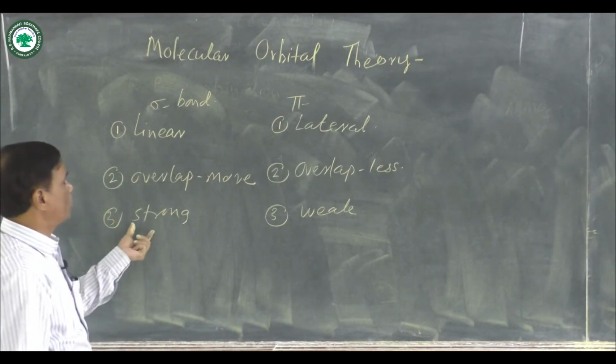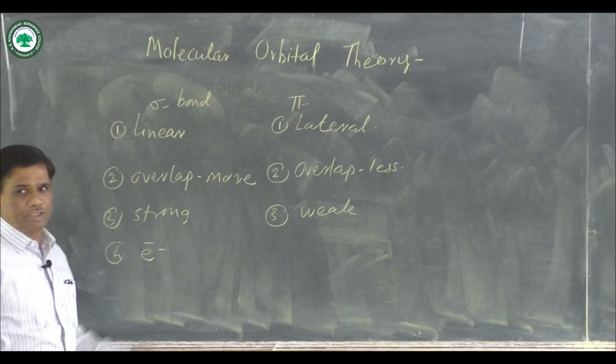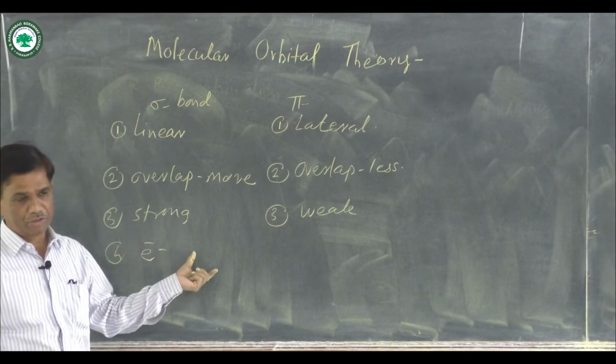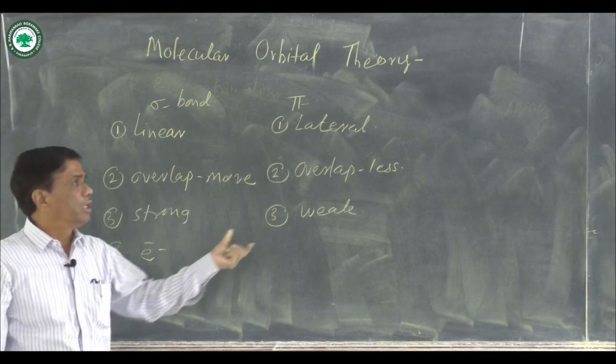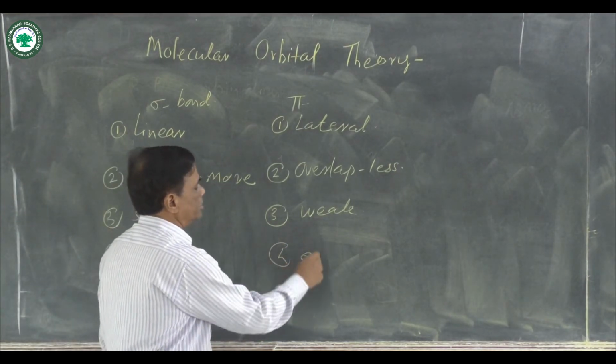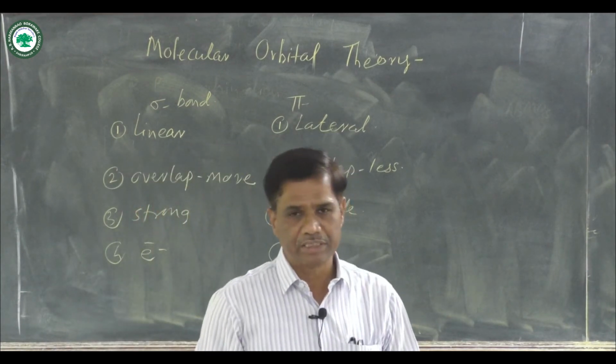Fourth point, in sigma bond formation, electron density is concentrated in between the common region, means between the two nuclei, whereas in pi bond formation, electron density is scattered or divided into two different regions.